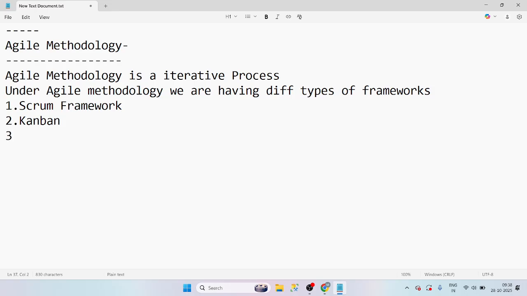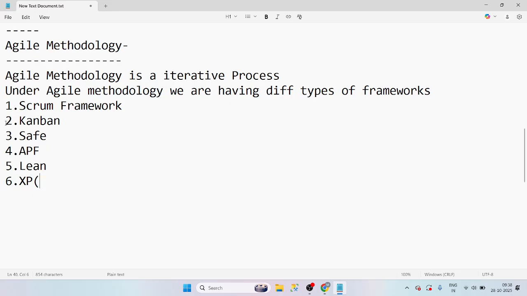Right now, we have SAFe. Apart from this, we have APF, Adaptive Project Framework, and Lean.